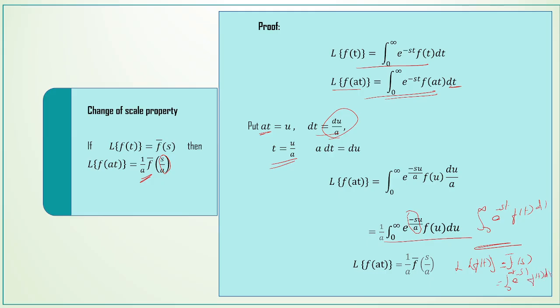If it is like this, we can write f bar of s. Here we have e power minus s by a into u f of u du, then we can write f bar of s by a. Already 1 by a is outside, so 1 by a into f bar of s by a. This is the change of scale property.